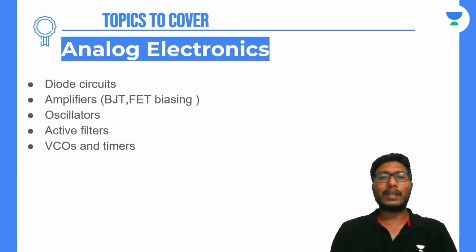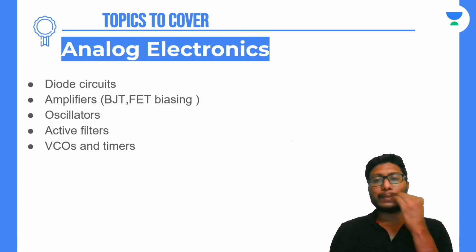So the most important application of the diode is its use as a rectifier. The diode can be used for half wave rectifier, full wave rectifier, and there are many applications. You will also see these applications in power electronics, but the basics come from analog electronics, so you should be perfect in these applications of diodes and bridge rectifiers and everything, so that it will be easier for you in power electronics.